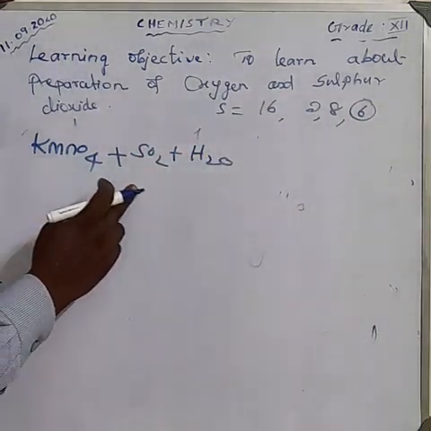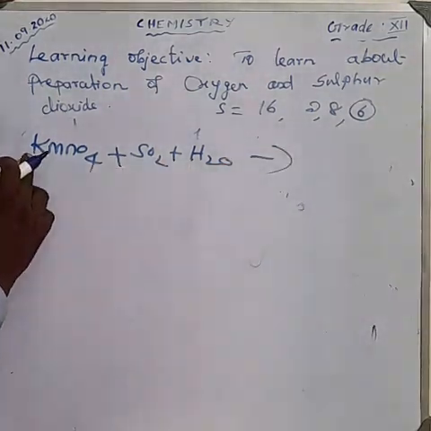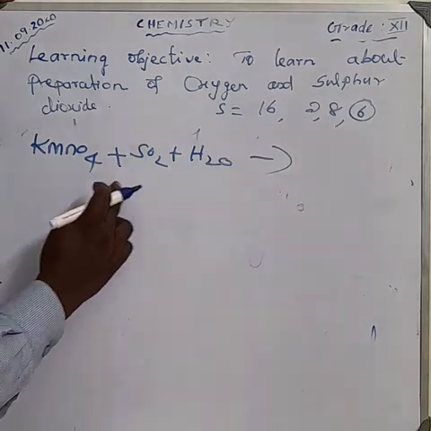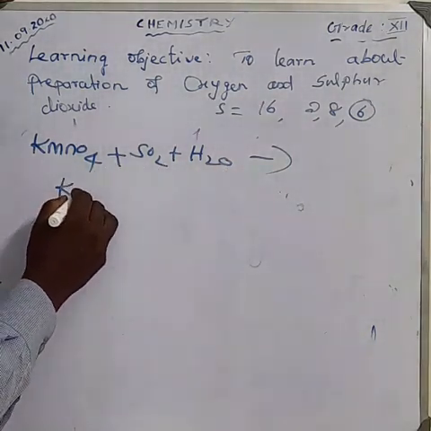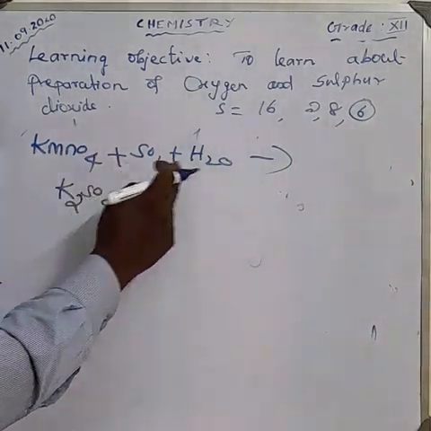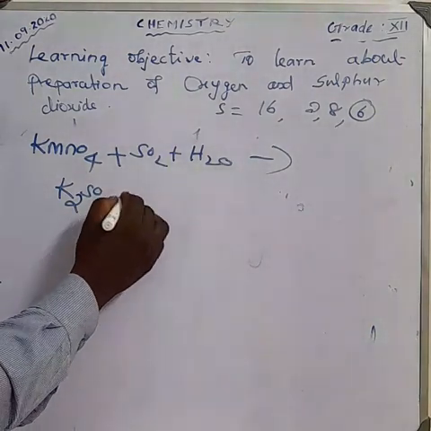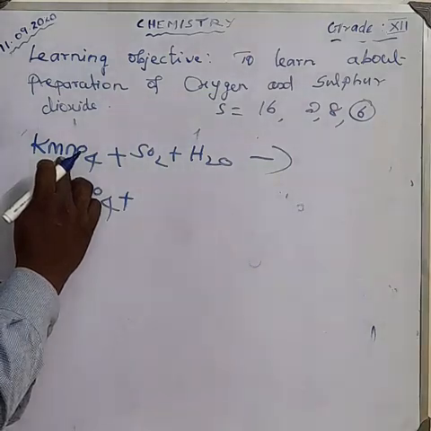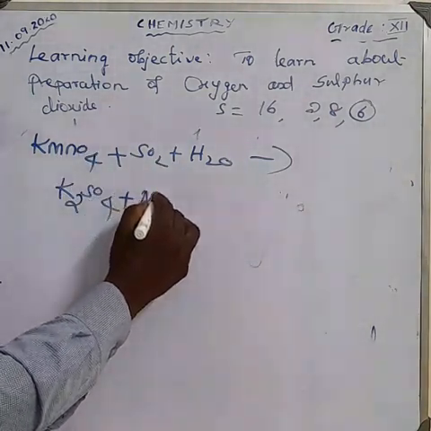What is the formula for potassium permanganate? KMnO4. Am I right? KMnO4. Potassium permanganate reacts with sulfur dioxide in the presence of water. Here potassium combines with sulfate ion to form K2SO4, potassium sulfate, and also manganese combines with sulfate ion to form manganese sulfate.